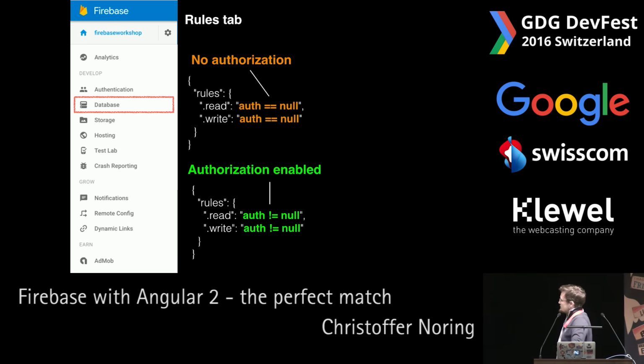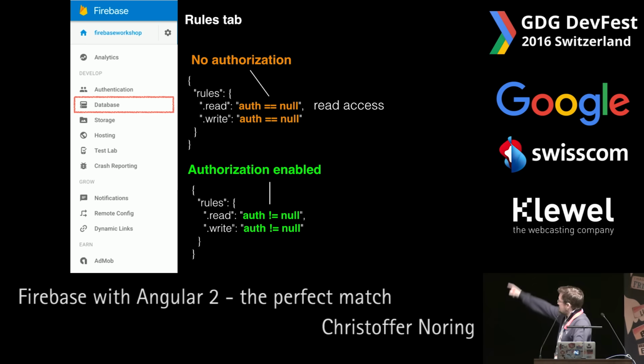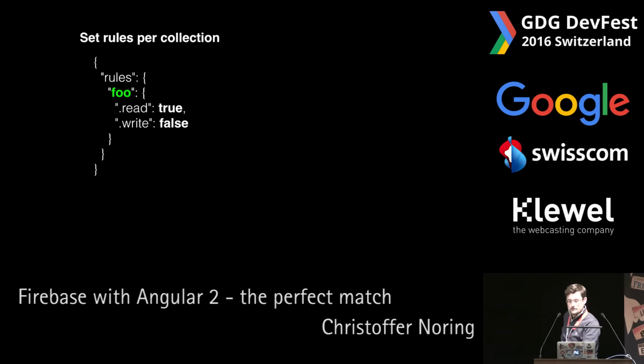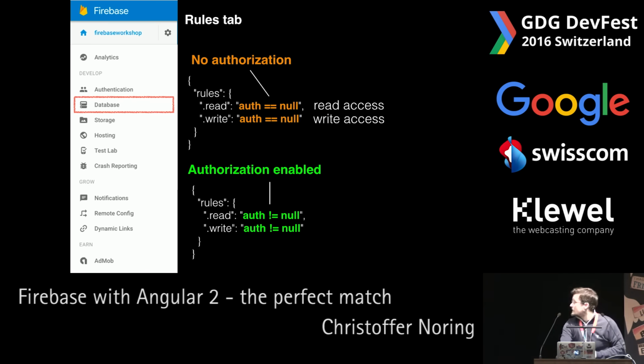Once I say authentication is not equal to null, I'm effectively saying I'm going to use an authentication method. So remember, in debug, you would use authentication equals null, but in production, you would set the lower one. And of course, I would have read access and write access by using .read or .write. Sorry, I was pressing. Yeah, I was correct.